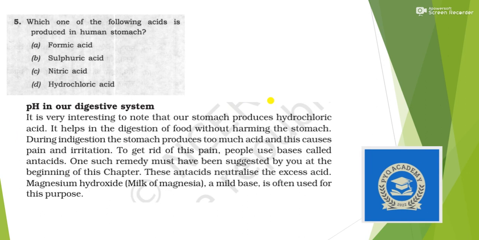Next question, which one of the following acids is produced in the human stomach? A very simple question. In general, you know it as general knowledge, but it is directly given in NCERT that our stomach produces hydrochloric acid. This is taken from the chapter Acids and Bases of class 10. So the answer is option D.